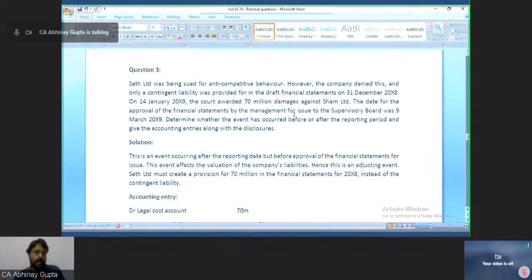Extra marks you will gain or not, I do not know, because the question is for 8 marks. If you answer it correctly, even without putting the name or number of the standard, then you will get the full marks, what I believe. Marks are for the correct answer and correct reasoning, not for the references of the name and number of Ind AS. But yes, it will give a good impression to the examiner. If you are sure, you can write it, and if you have time, you can write it.